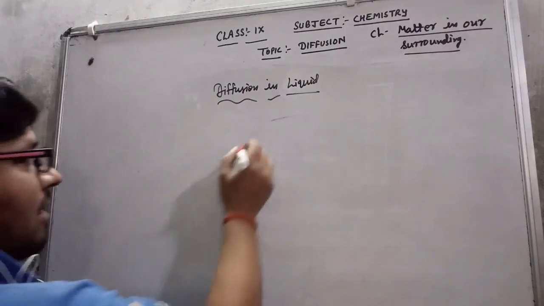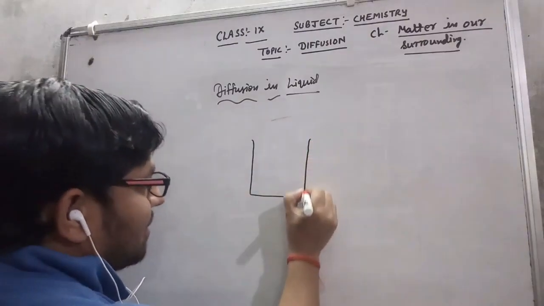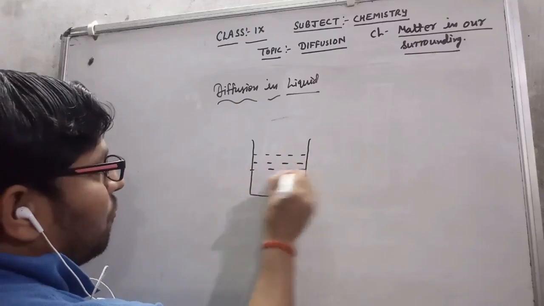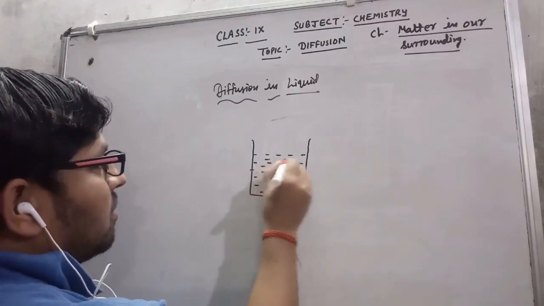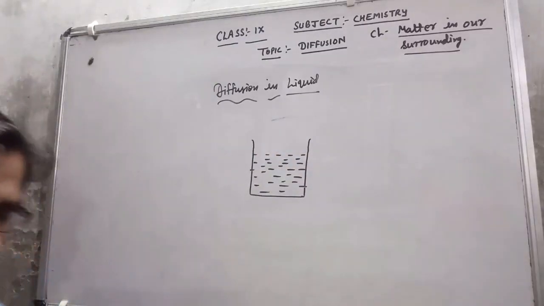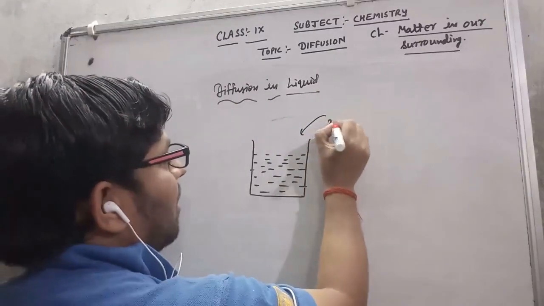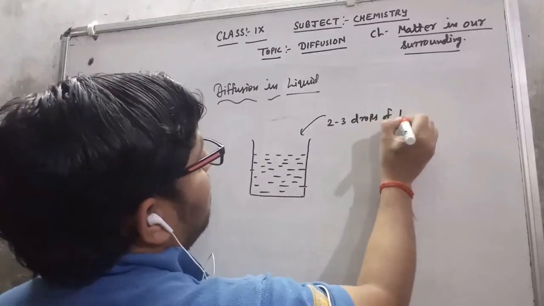Suppose I have taken a container. You can see this simple example at your home also. You can take a container and fill it with water. Now everyone has ink at home, so I'm adding 2 to 3 drops of blue ink here.